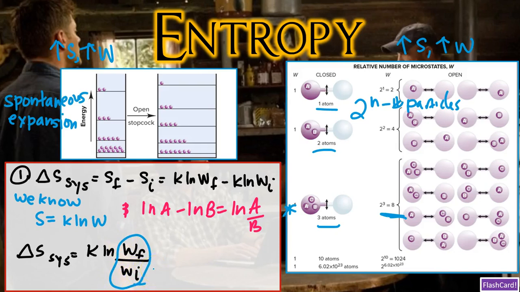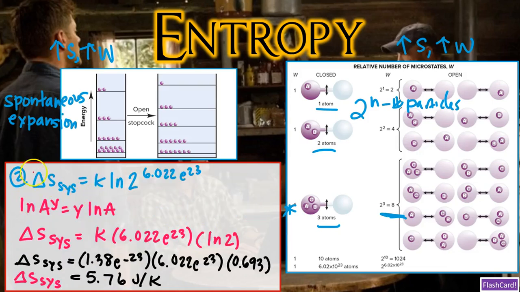or particles in our system. And this is going to be 2 raised to Avogadro's number. And so now we can plug this entire thing into our overall equation. And we get delta S of the system is equal to K natural log of 2 raised to a power of 6.022 times 10 to the 23.